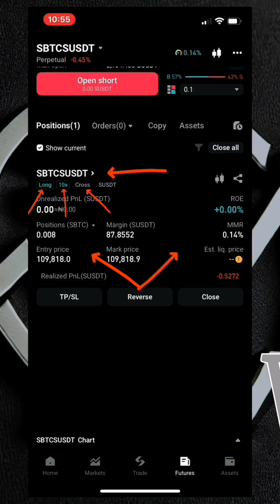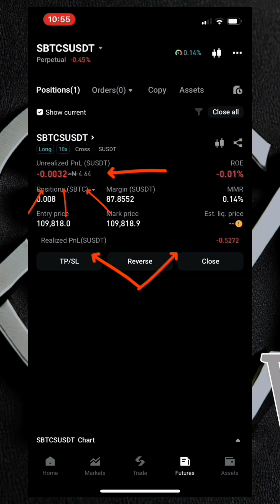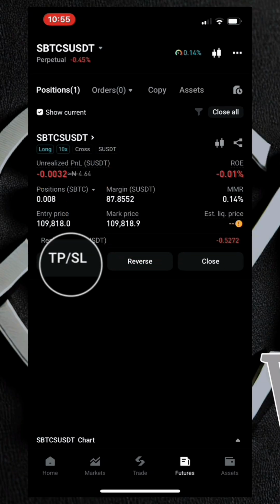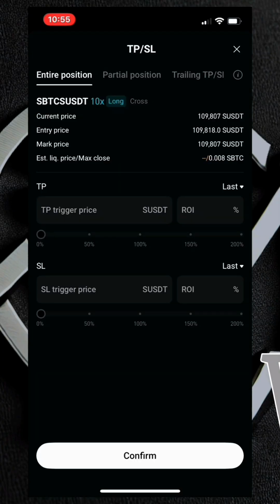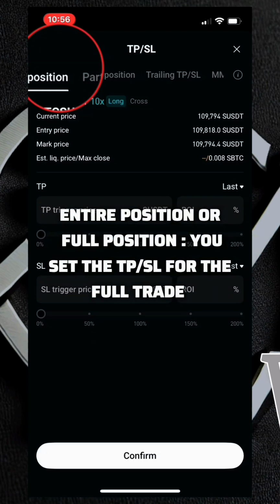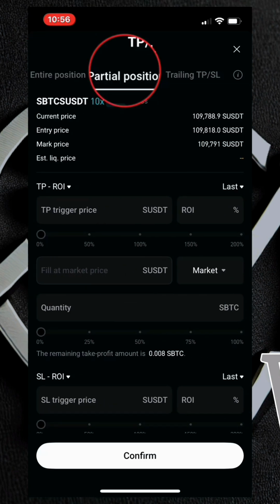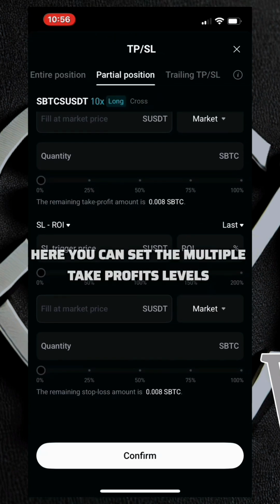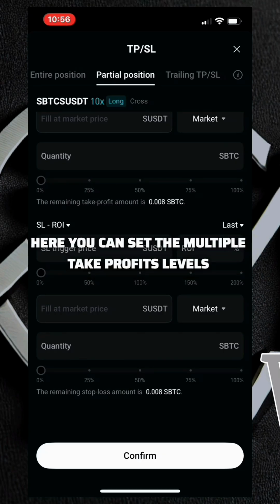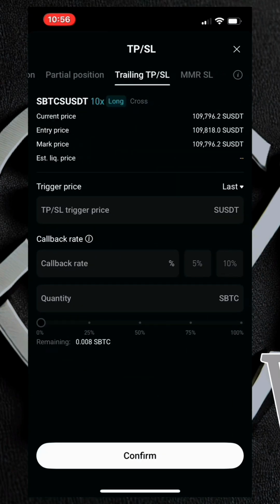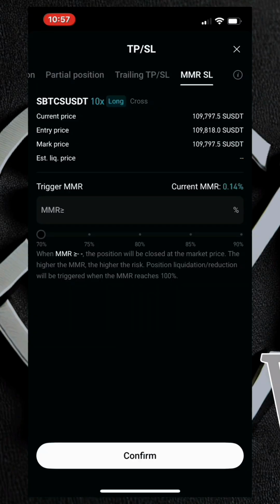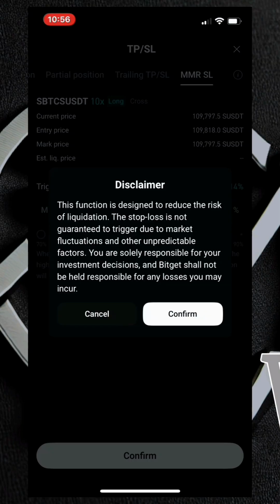Now, to set your multiple take profit levels, you scroll down to where you have this TP/SL. What this means is an abbreviation for take profit / stop loss. So over here, there is a multiple list of options where you can set either the full position TP/SL. This is where you set your take profit / stop loss for the full trade. The second one is the partial position take profit / stop loss, where you can set the multiple take profit levels. And then you have the third option that says trading take profit or stop loss. Then the last option is the MMR stop loss. So this one is basically for reducing the risks of your liquidation. So those are the 4 options.